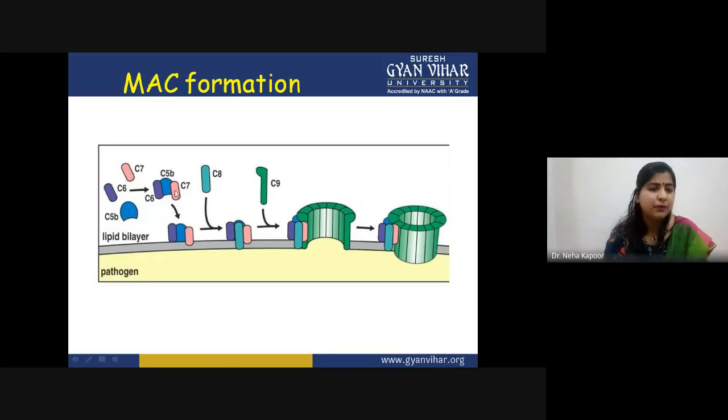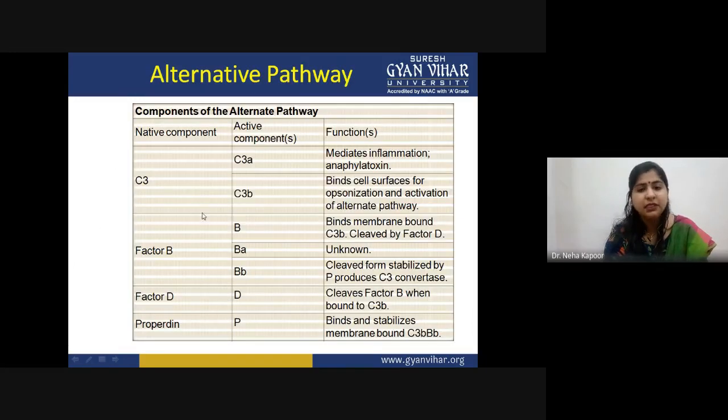These three will form a complex. It will attach to the cell surface. C8 protein would be providing stabilization, and the polymerization of the C9 protein will result in the formation of such kind of pores.